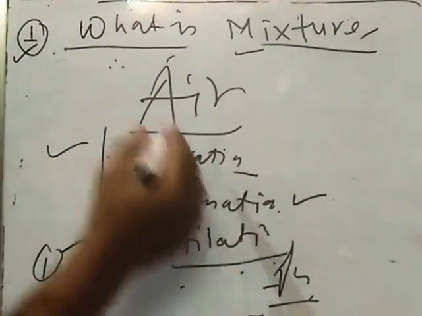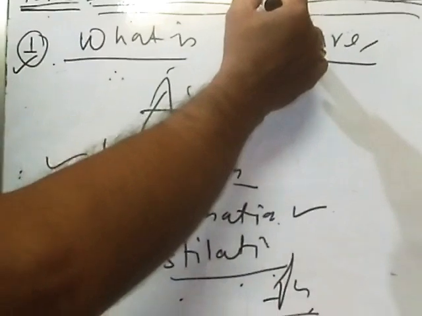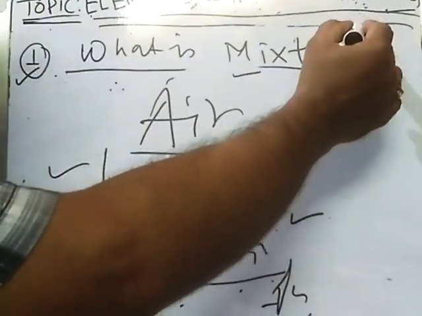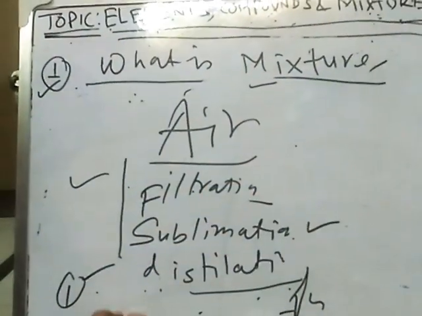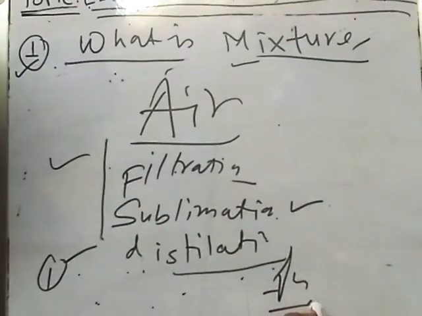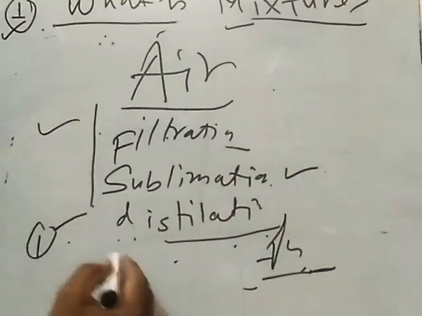So till now we have learned element, we have learned compound, we have learned mixture. In the next class, we will learn details and details. I think everybody got it.